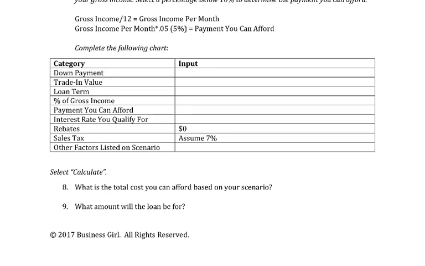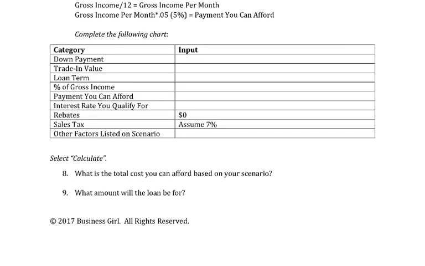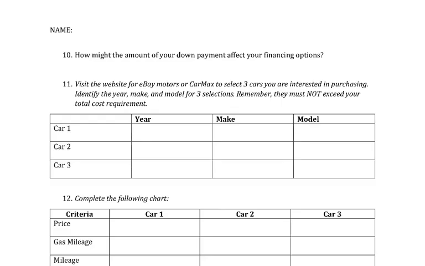Select calculate. It says, what is the total cost you can afford based on your scenario? What amount will the loan be for? So how much is the loan going to be for based on the scenario that's given to you? Then answer these questions. How might the amount of your down payment affect your financing options? So think about that. If you give more of a down payment, how could that affect you? If you give a lesser down payment, how could that affect you?